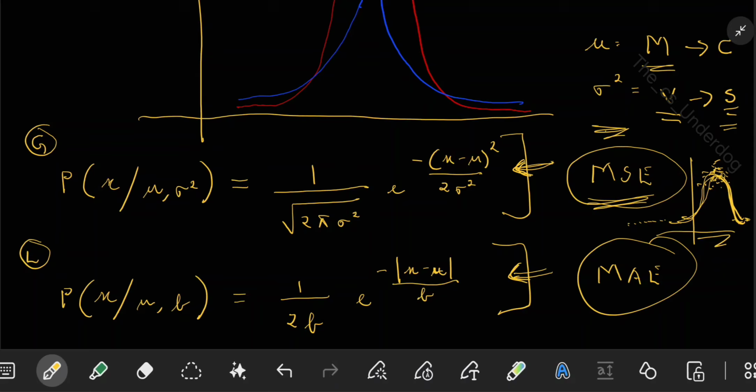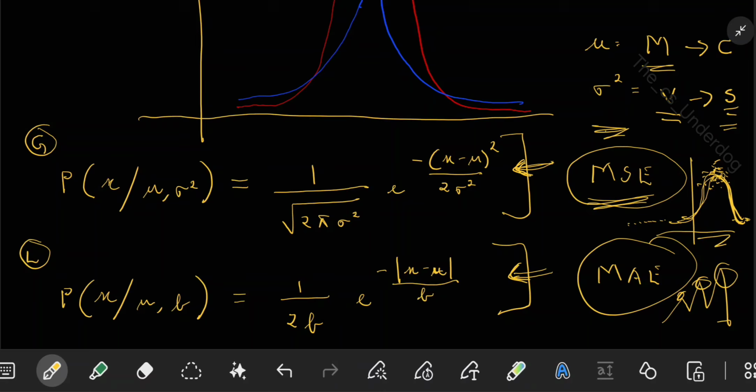What about Laplace? Laplace is useful in environments which have spikes or occasional large deviations. Why did I say that? Because when you expect occasional spikes, that means you are expecting outliers here. When you are expecting outliers, your tail should be thicker. There should be more chance of outliers.